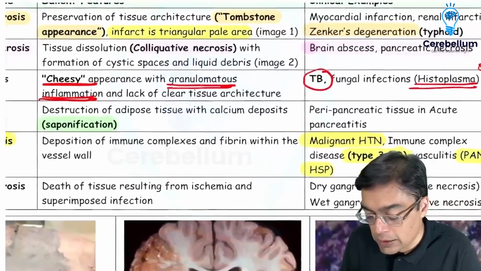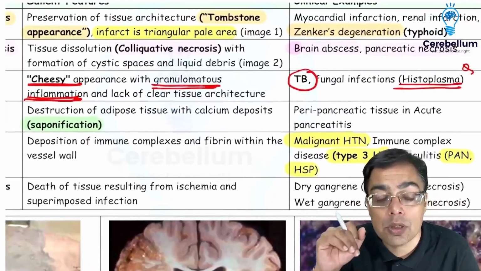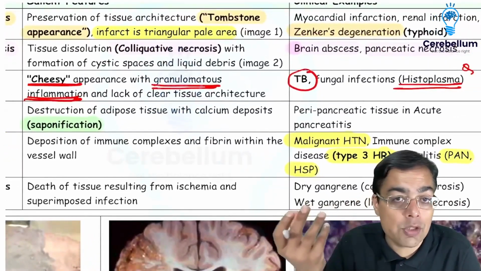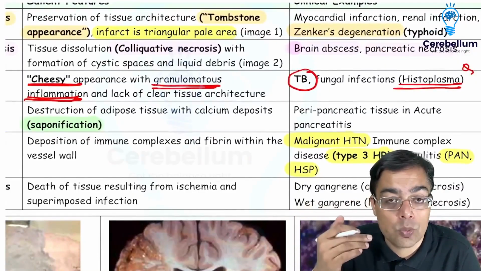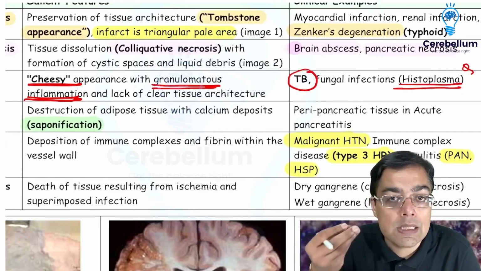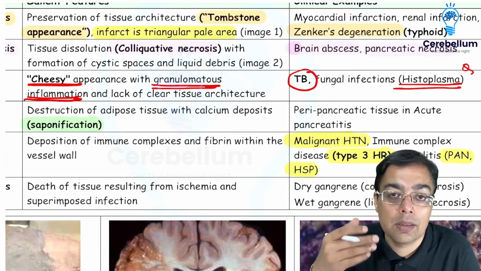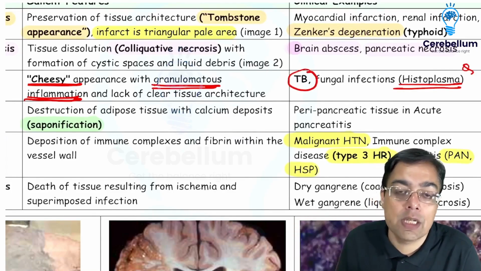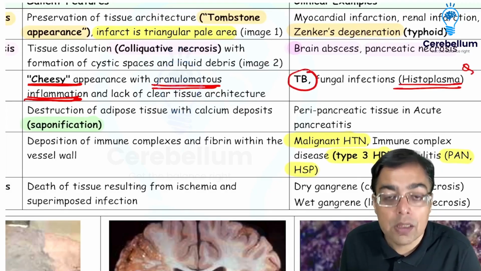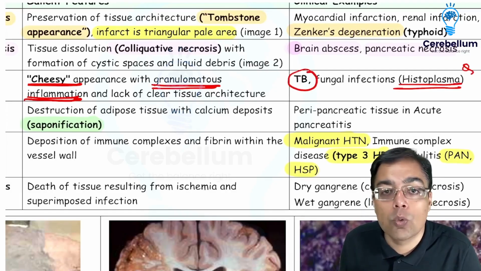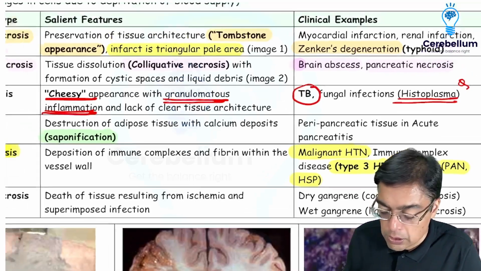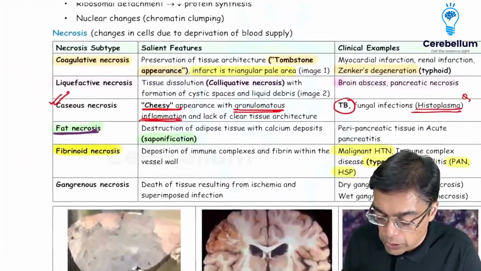Why we talk about Fournier's gangrene is also going to be a pharmacology related question, that this could be associated as a complication of an anti-diabetic drug as well, especially the ones which are going to increase the amount of glucose in the urine of a patient. That means the drugs that we are talking about, the dapagliflozin and the canagliflozin, which are examples of SGLT2 inhibitors, right? So they can be causing complications like Fournier's gangrene in a patient. And of course, that is more likely to be seen in a female patient in comparison to a male patient, right? So that's what you need to remember over here.